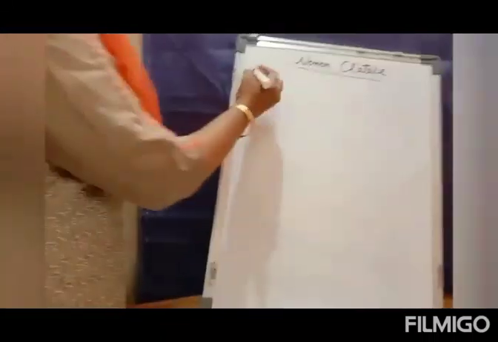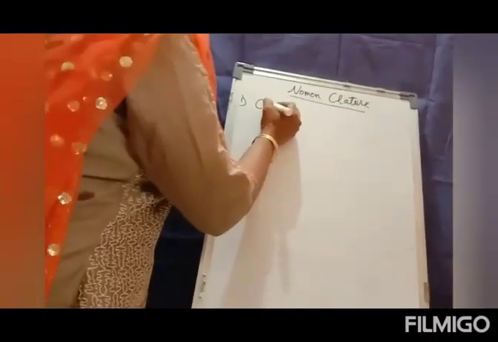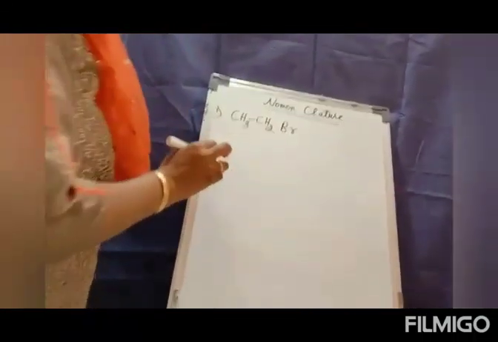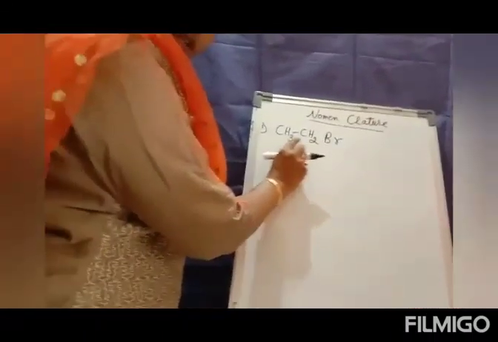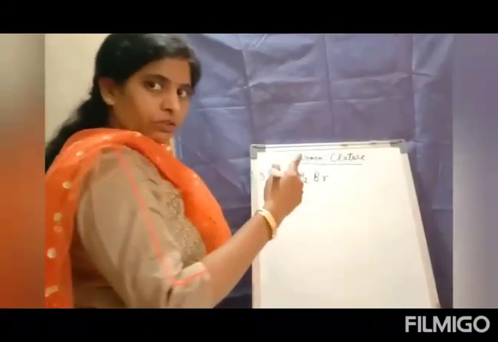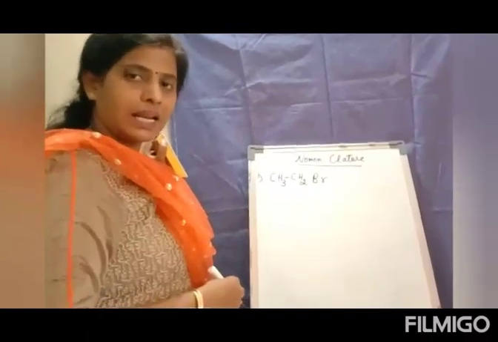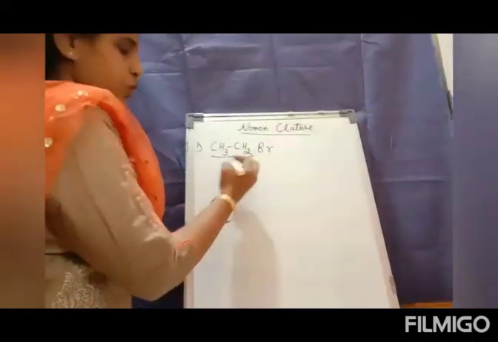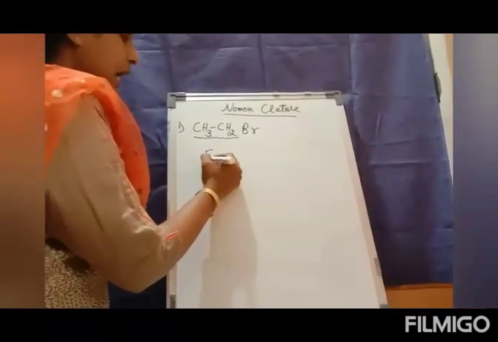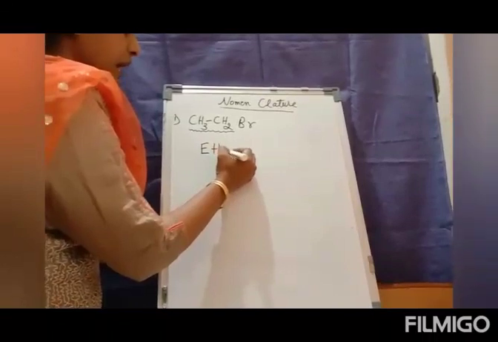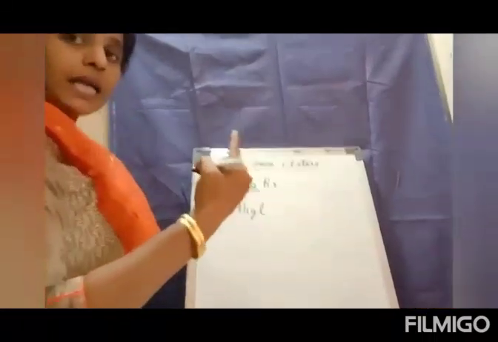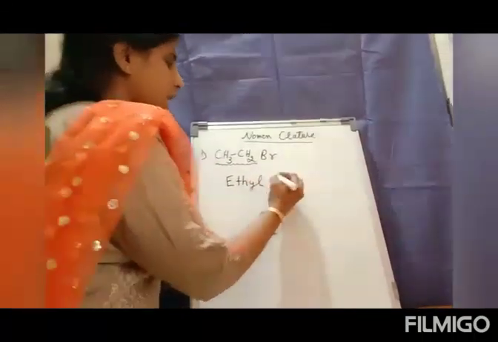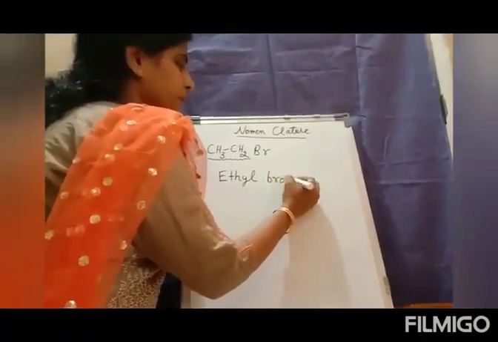The first basic example, let us see CH3CH2Br. The common name for this compound, we write in the form of alkyl halide. The alkyl group over here is CH3CH2, so it will be named ethyl, and the halide over here is bromine. So the name will be ethyl bromide.